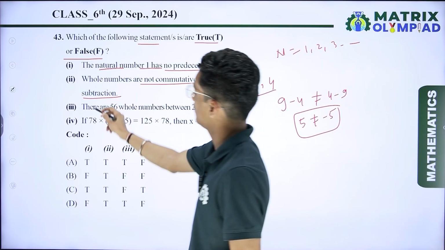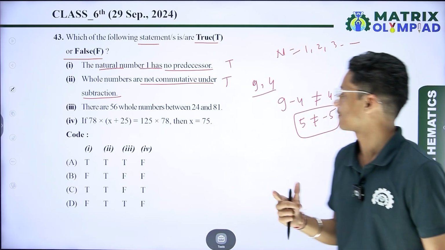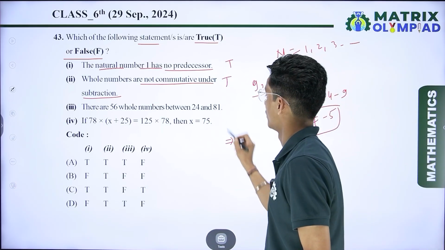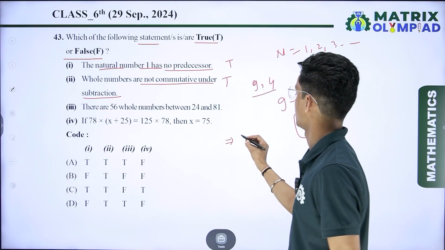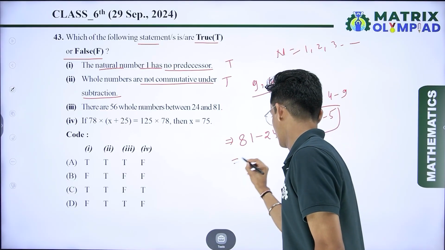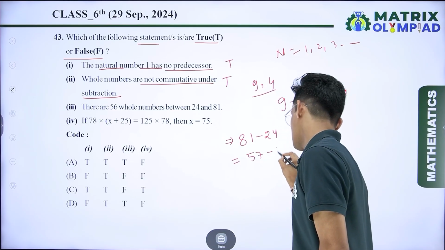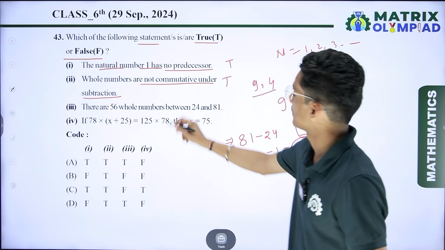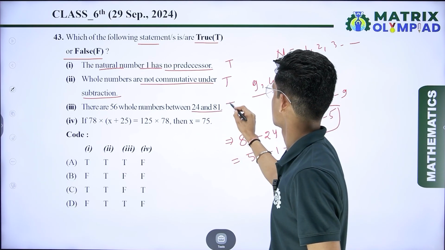The third: there are 56 whole numbers between 24 and 81. Let's check how many whole numbers are between 24 and 81. Here 81 minus 24 gives 57, and again minus 1 is equal to 56. So we can say that there are 56 whole numbers between 24 and 81. So this statement is also true.